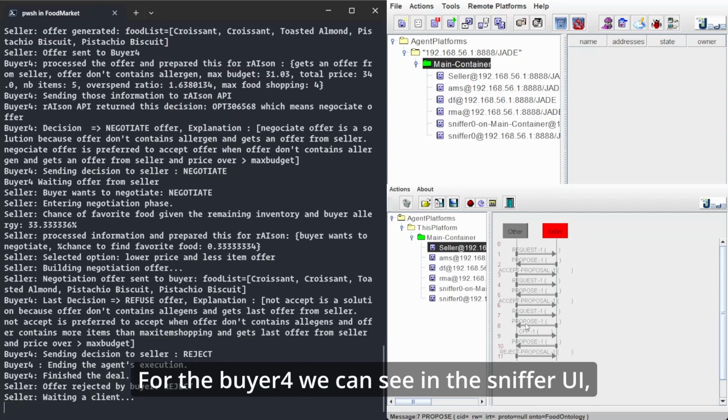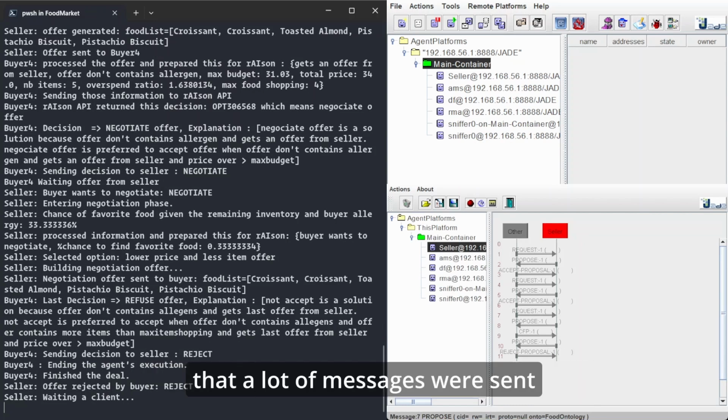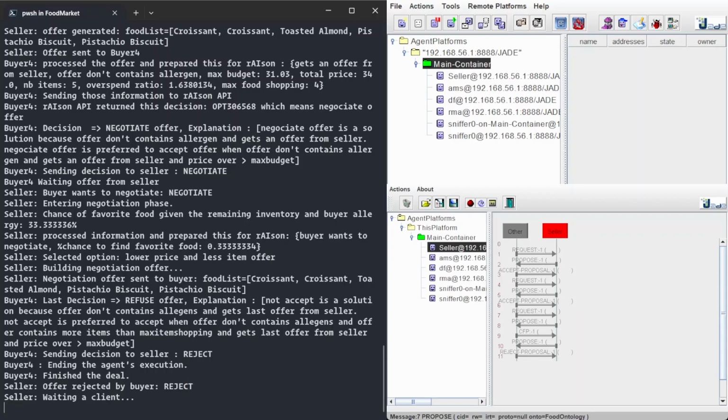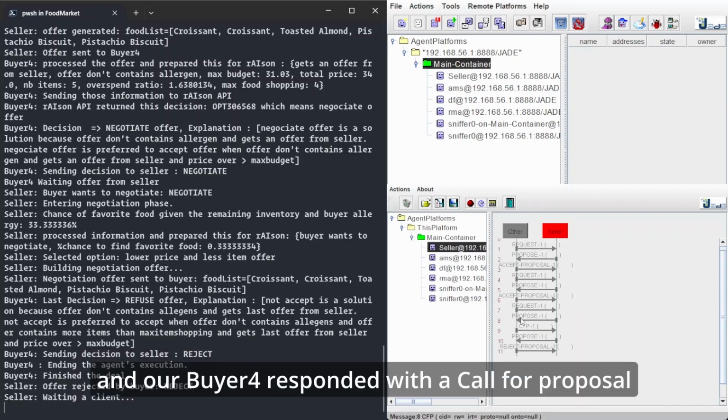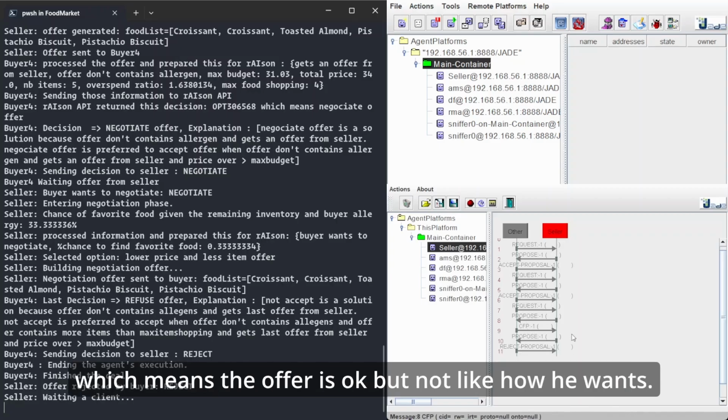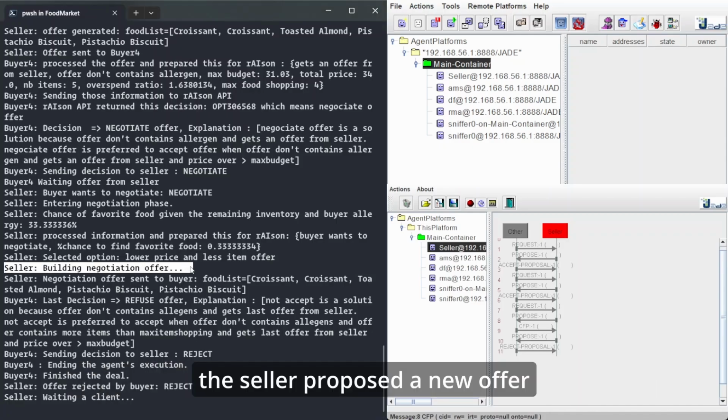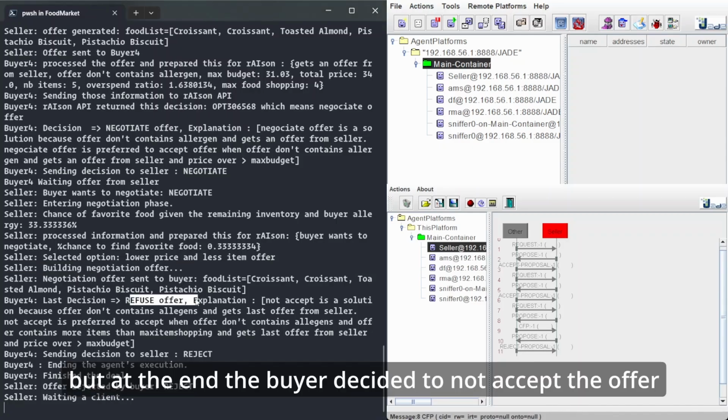For the buyer 4, we can see in the sniffer UI that a lot of messages were sent. It first requested an offer, then the seller proposed an offer. And our buyer 4 responded with a call for proposal, which means the offer is okay but not how he wants. The seller proposed a new offer, but at the end the buyer decided to not accept the offer.